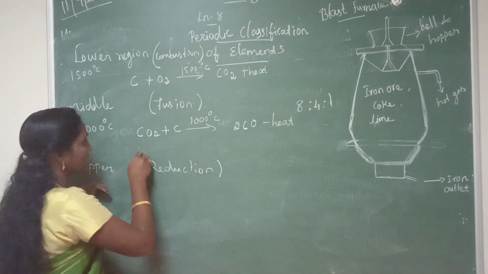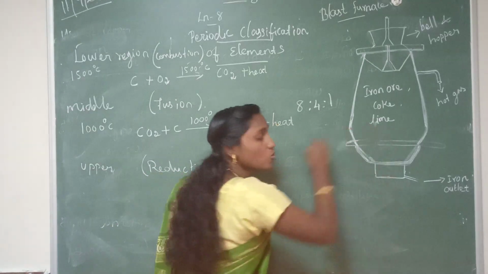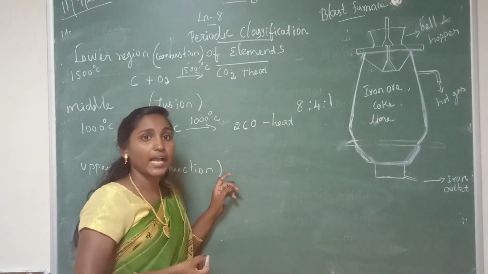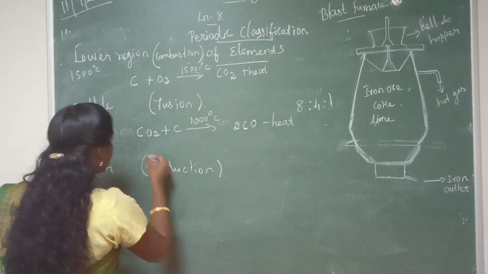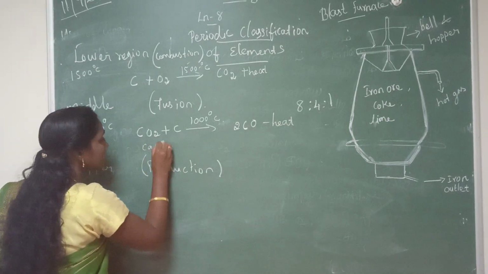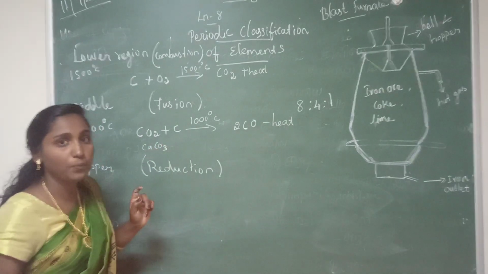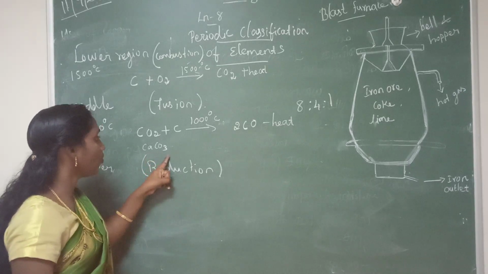And one more reaction is there. Here limestone is there, no? So what is the limestone formula? Calcium carbonate, CaCO3.